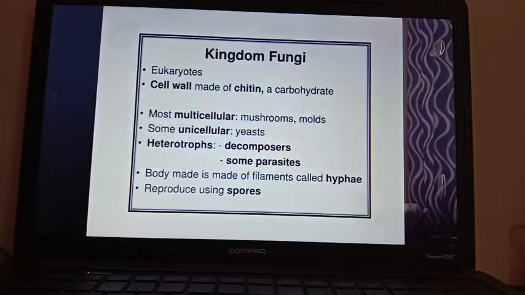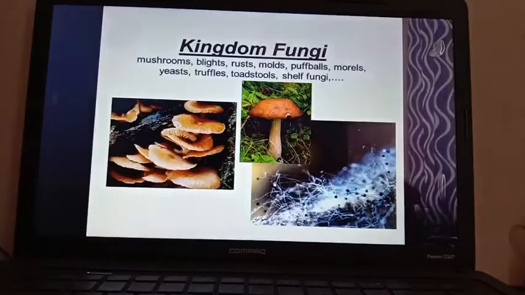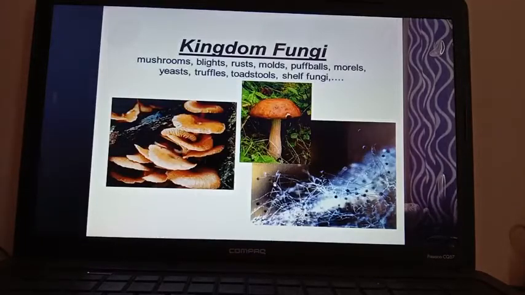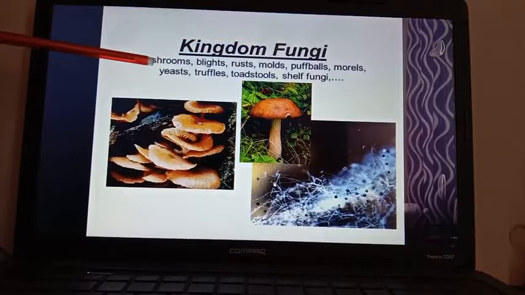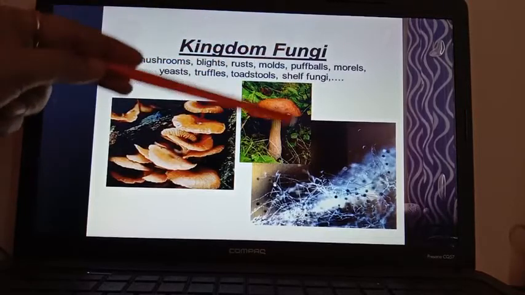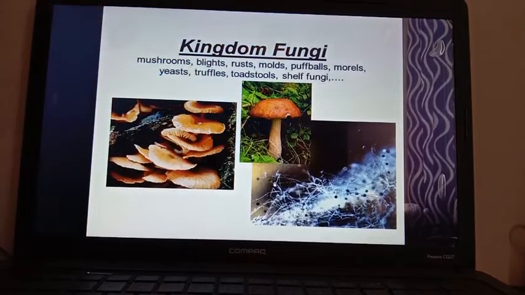So their body is mainly made up of mycelium, and the single filament is known as hyphae. Their reproduction is asexual by formation of spores. Now here you can see examples of kingdom Fungi: mushrooms, blights, rust, molds, puffballs, morels, yeast, truffles, toadstool. These are all different types of fungi.